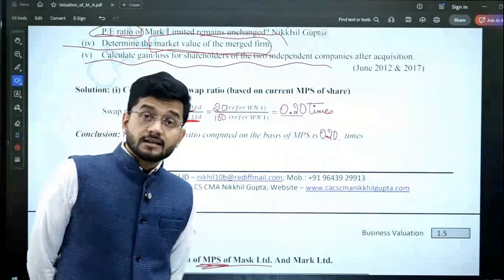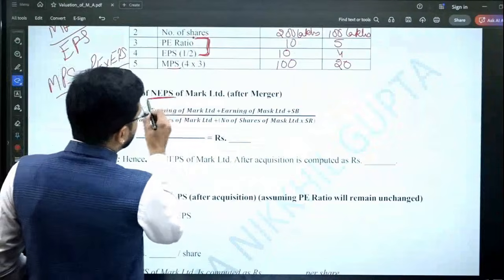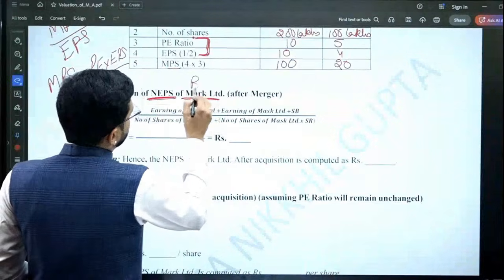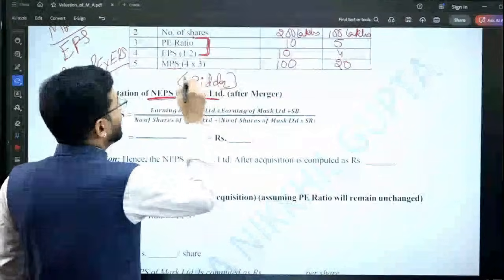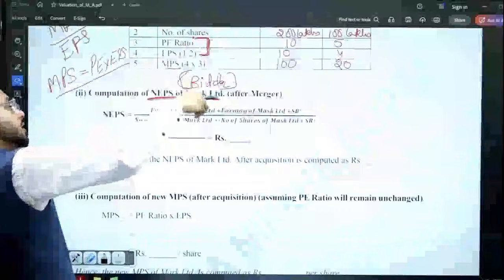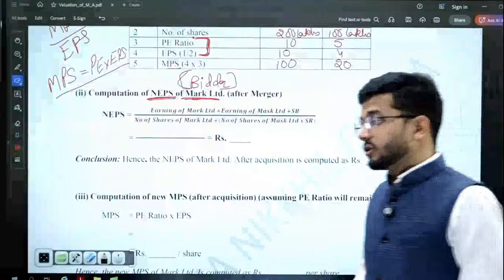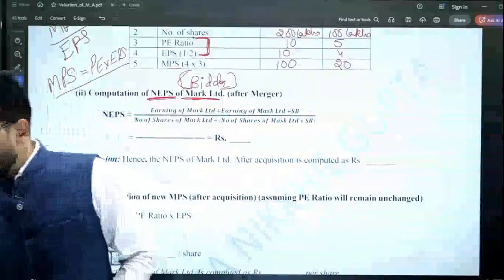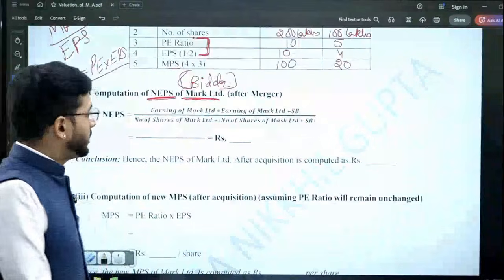Okay. Now the next task is to compute the new earning per share post merger. What will be the new earning per share? New earning per share of the bidder company, after merger, because this bidder company will have the target company also included in it after merger. So you have to compute the new earning per share. So what is the formula for new earning per share?